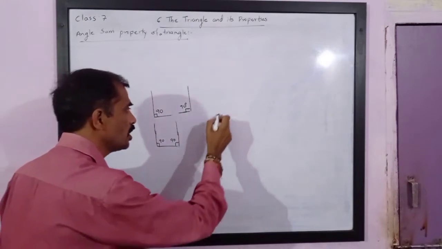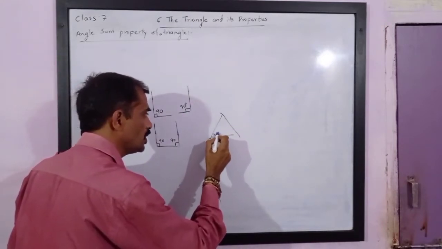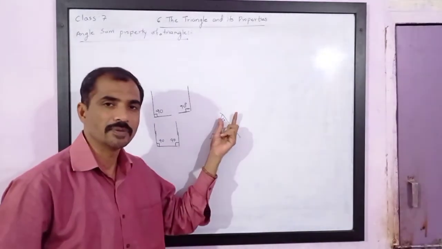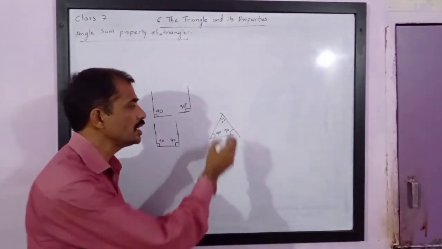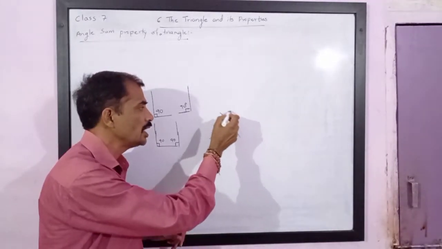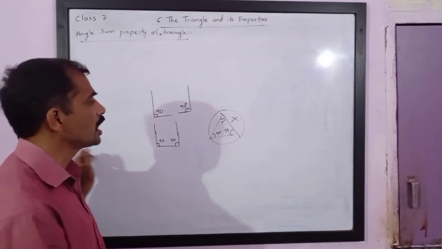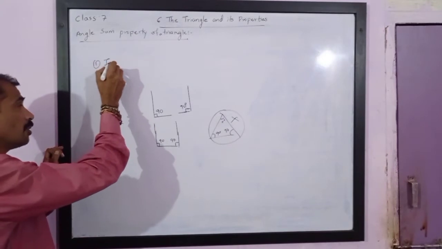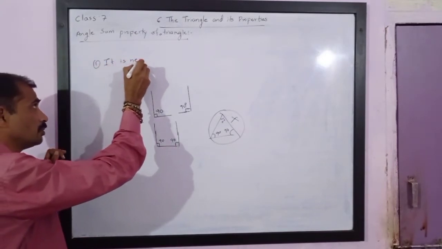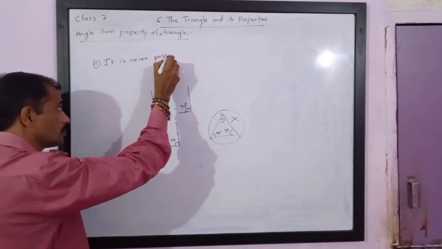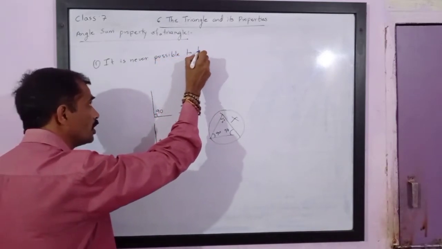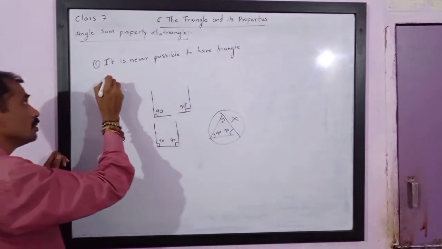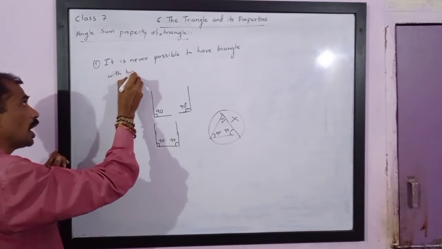We know that the sum of interior angles is 180 degrees. So if this is 90 and this is 90, then the third angle must be 0 degrees. And if it is 0 degrees, it means there doesn't exist any angle. It means it is not possible to have a triangle with two right angles. So the first point is, it is never possible to have a triangle with two right angles.